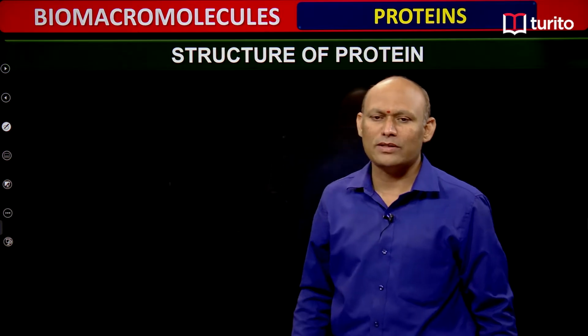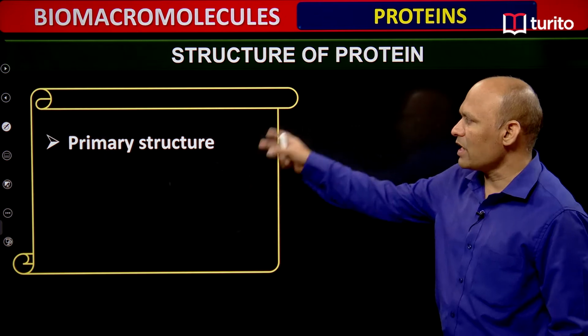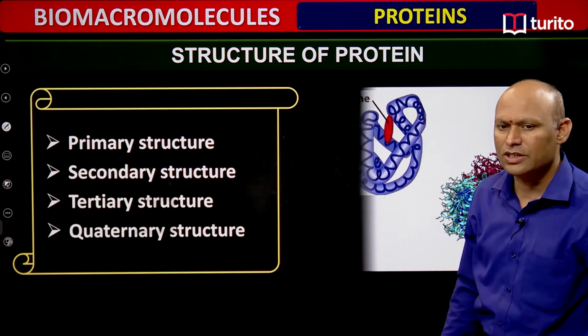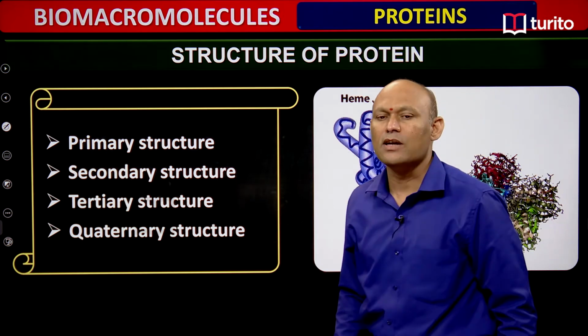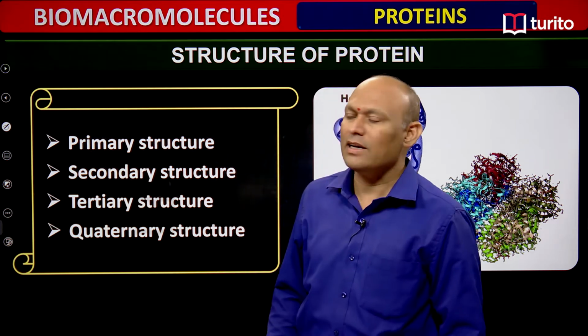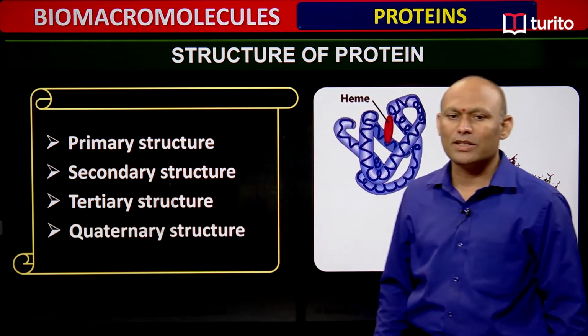Structure of proteins, students, right? We can discuss the structure of proteins under four headings: primary structure, secondary structure, tertiary structure and quaternary structure, students, right? So this is also very important from the NEET point of view, students. Let us try to understand what exactly primary structure is.